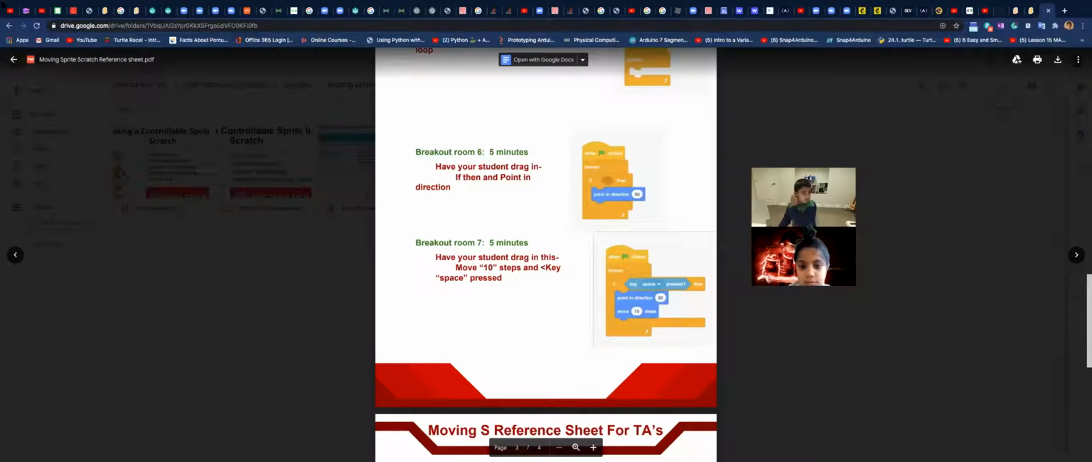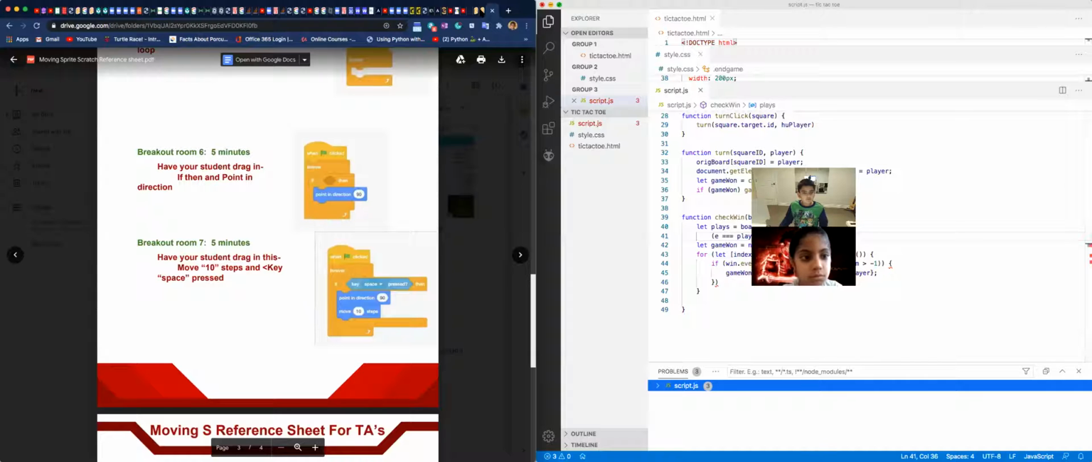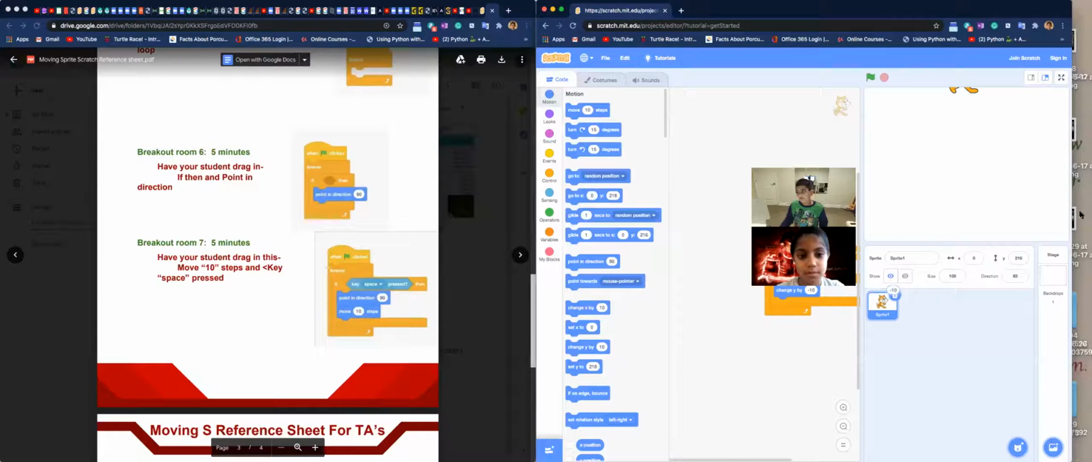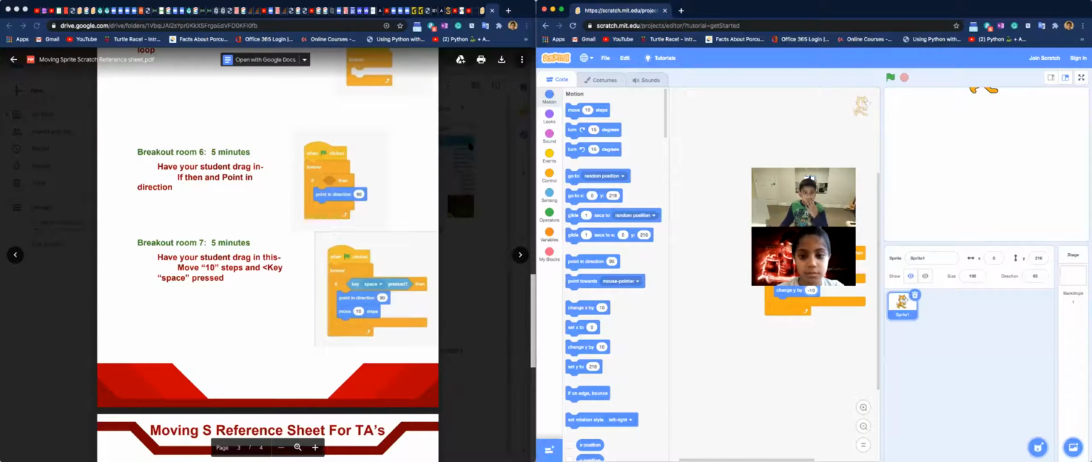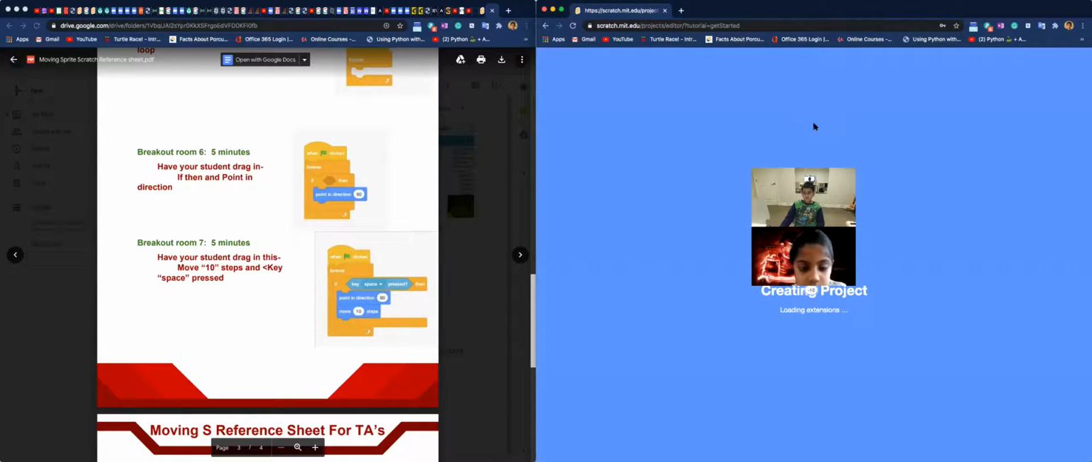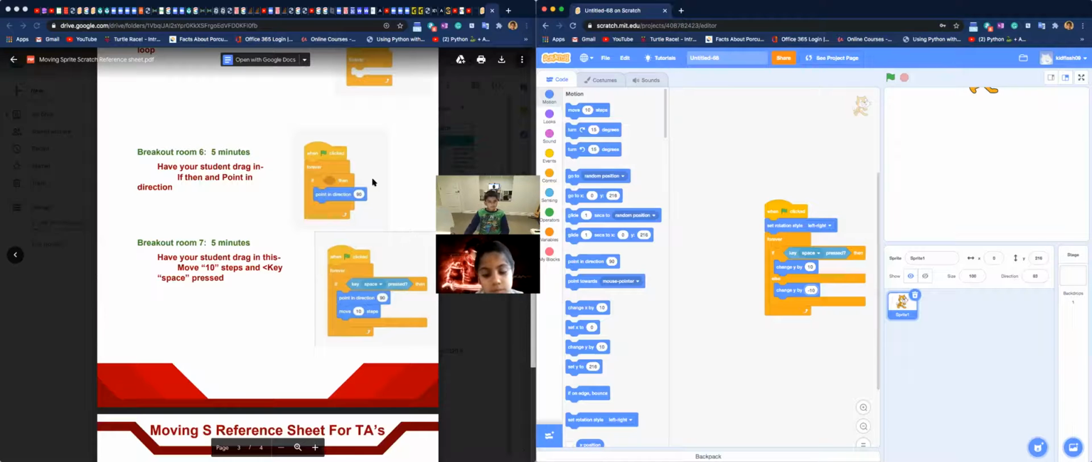Okay, there we go. So I'm going to open this side by side. Scratch, and let's open it. So first, what you can do is sign in, and you can create an account. I already have my account, so I'm going to sign in this way, and then you make your account. Okay, we'll need that later on.